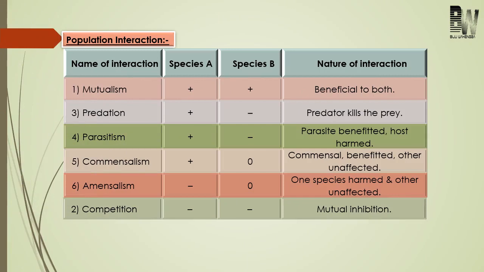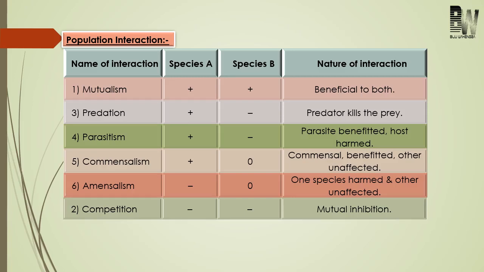Hello students, so coming back to chapter number 13, there is organism and population. In this class, we will discuss population interaction, that is the interaction between two organisms or two species. Some population interactions are mutualism, predation, parasitism, commensalism, amensalism, and competition.